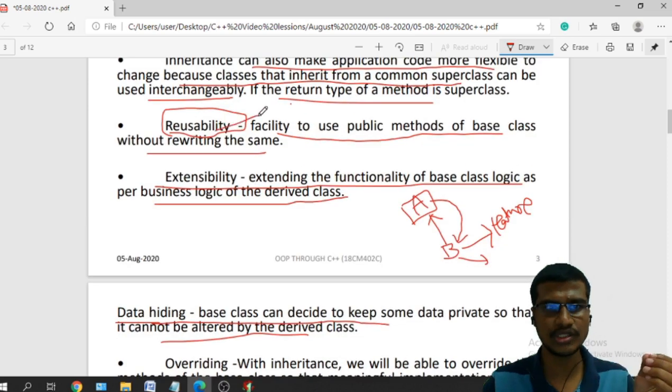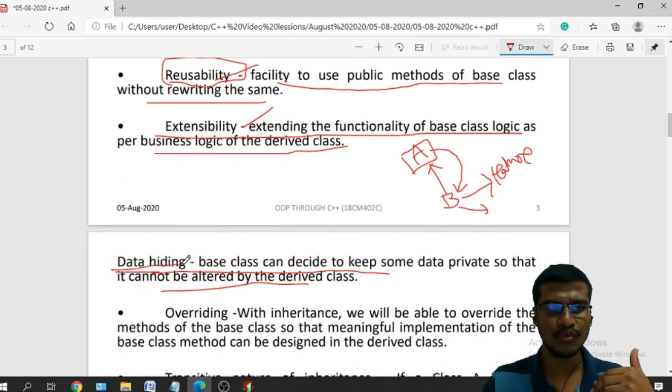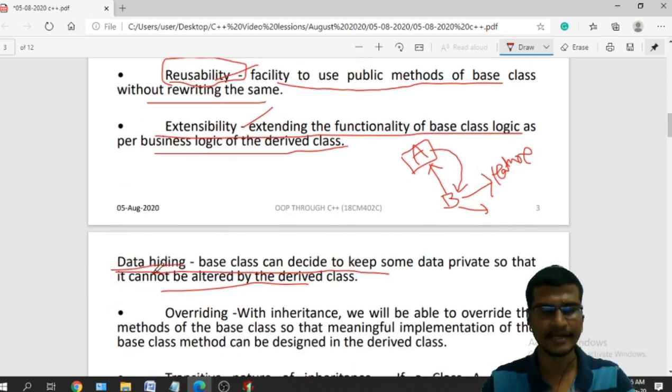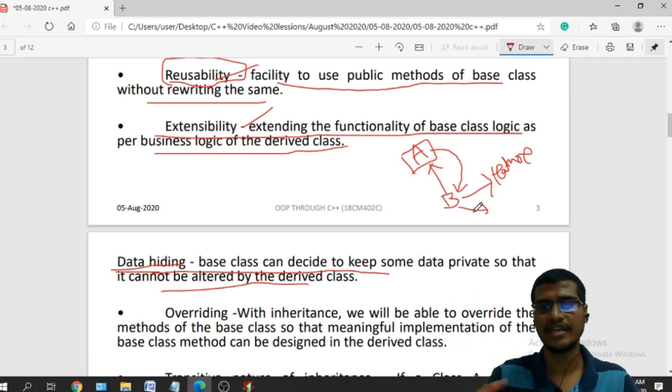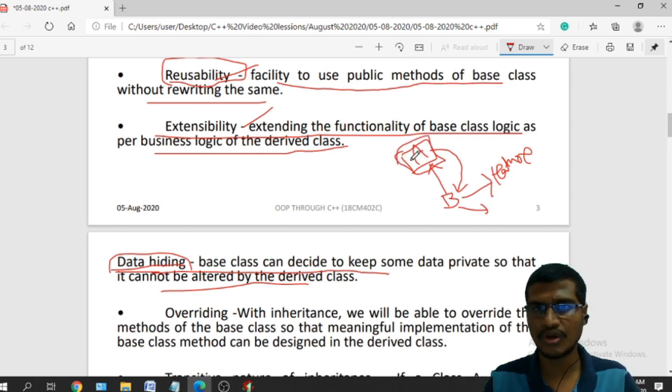We can reuse the existing features, we can extend the features in the derived class. And data hiding: if I don't want some of the data members or member functions to get into the derived class, then I will make them private. So that capability is also there.